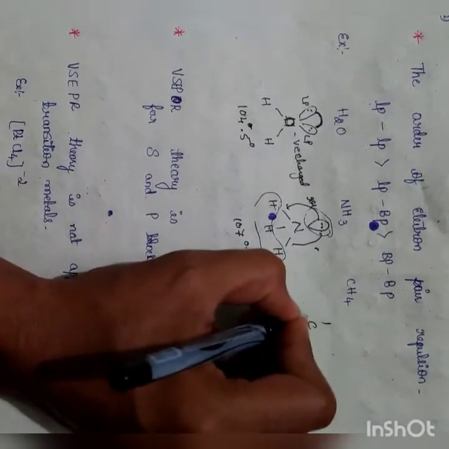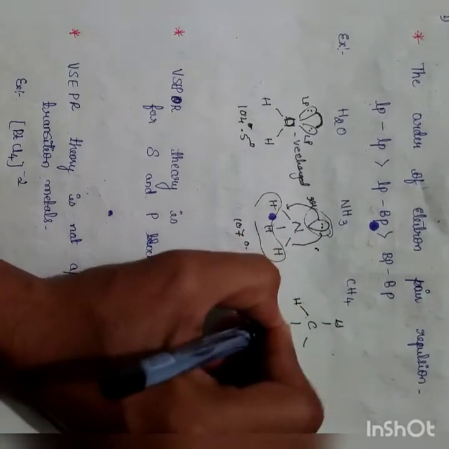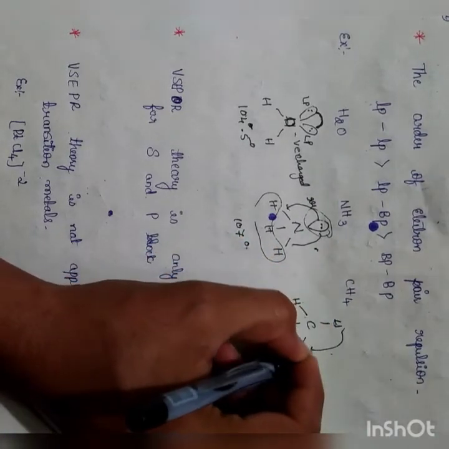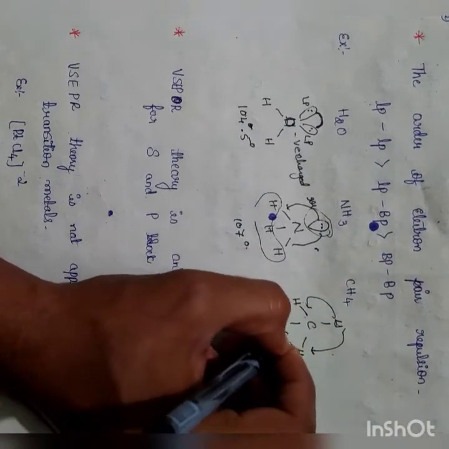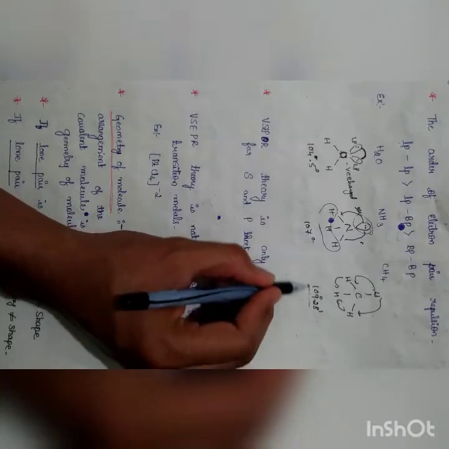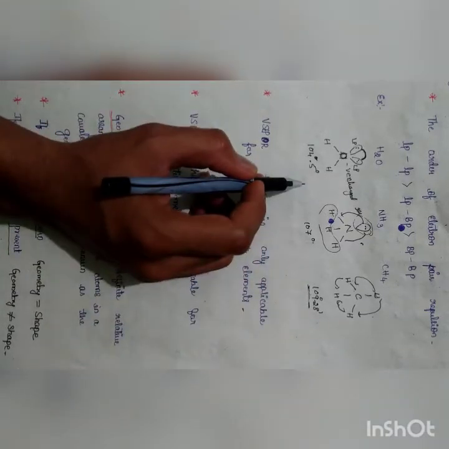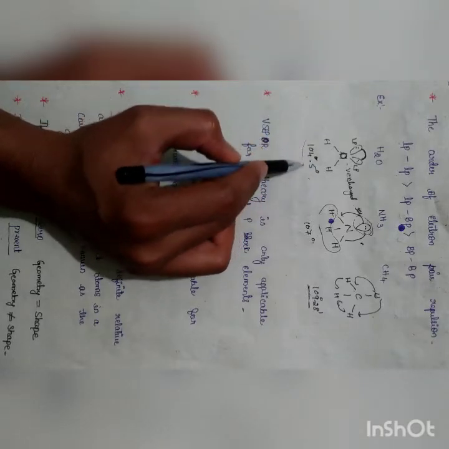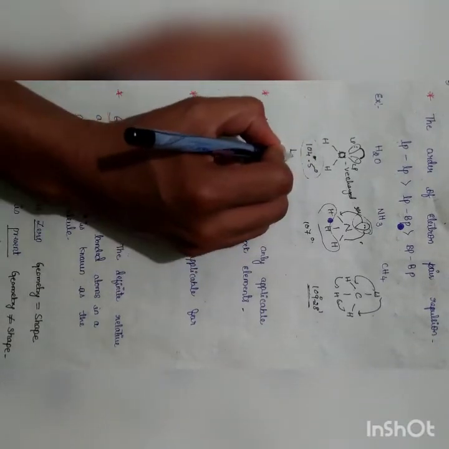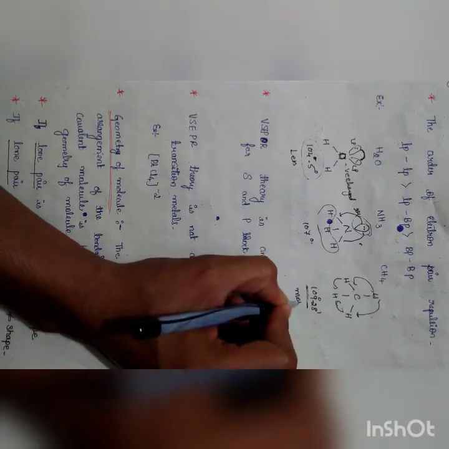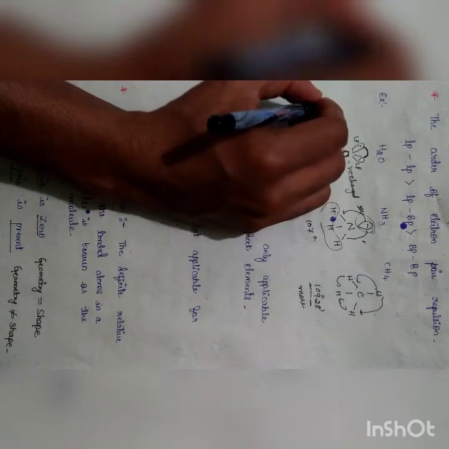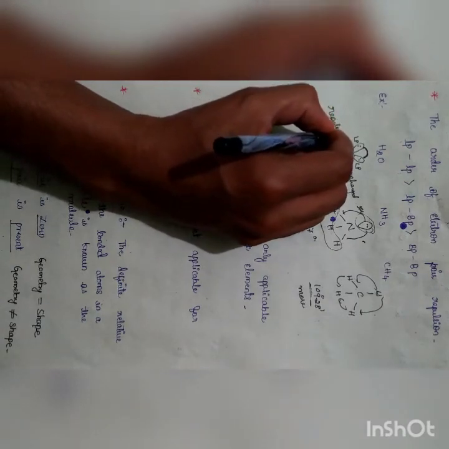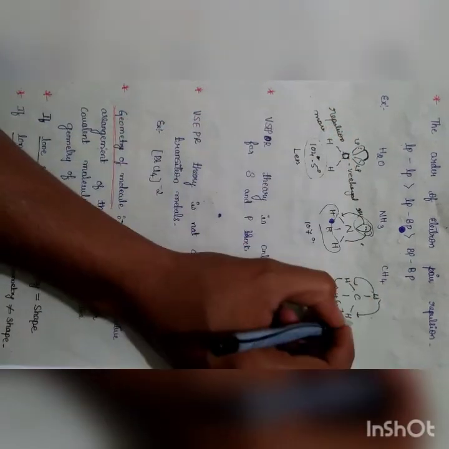What about CH4? Same as that. There will be bond pair repulsion here, and the bond angle is more. So what we have to say is, when the repulsion is more, the bond angle will be less. Here the bond angle is less, and this will be more, because repulsion is more in one and less in the other.